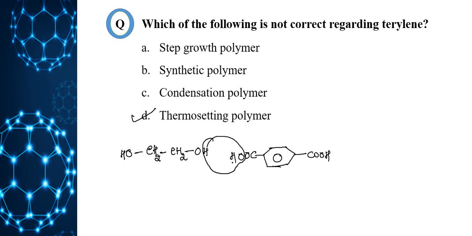Terylene is a synthetic fiber which forms a thread-like solid with high tensile strength. Therefore, what happens? Terylene is not a thermosetting plastic, because on heating it melts and does not show plastic property, and it cannot be reused. Therefore, it is not a thermosetting polymer.